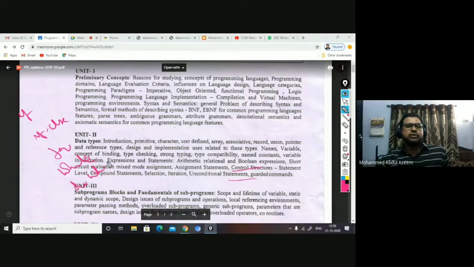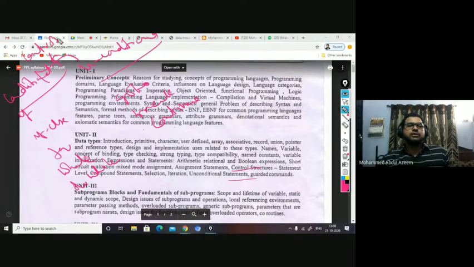These are the conditional statements you have studied as part of the C language. And unconditional statements, like go to, break, continue, which you have studied. All together they are said to be the control statements.